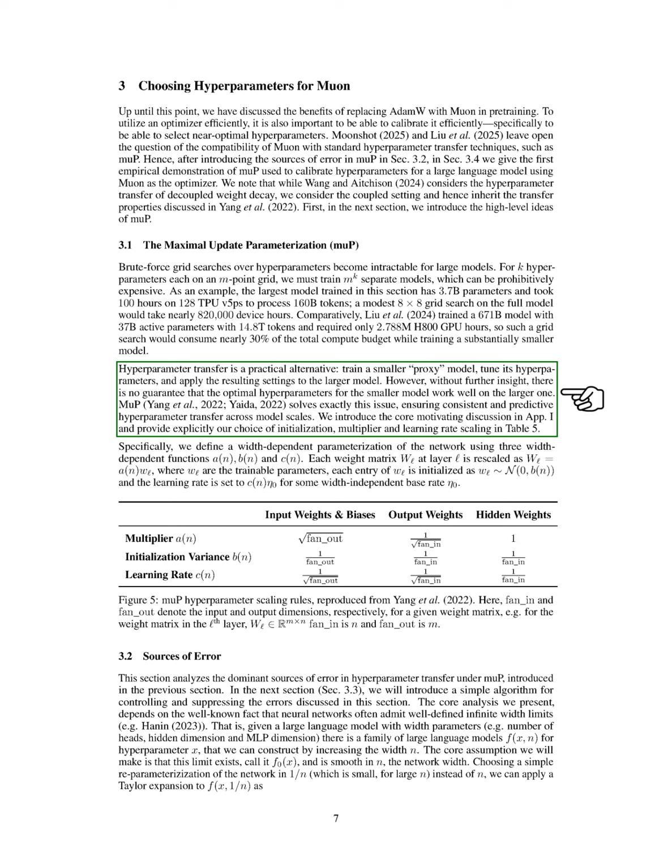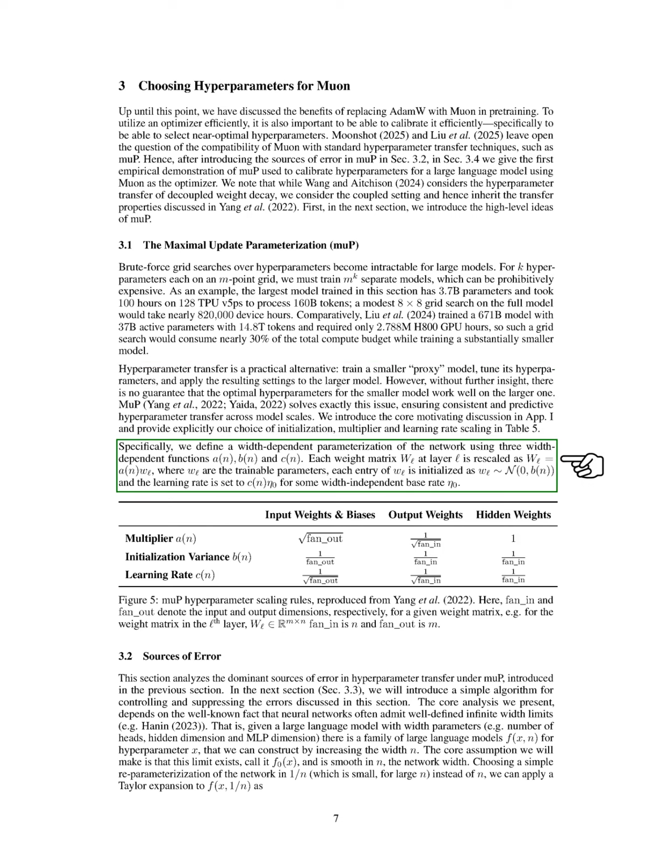We introduce the main ideas behind MUP and explain our choices for initialization, multipliers, and learning rate scaling. We define a parameterization of the network that depends on its width, using specific functions. Each weight matrix in a layer is adjusted based on trainable parameters, which we initialize in a certain way, and we set the learning rate based on a base rate. Next, we analyze the main sources of error in hyperparameter transfer using MUP. We will later present a simple algorithm to manage and reduce these errors.